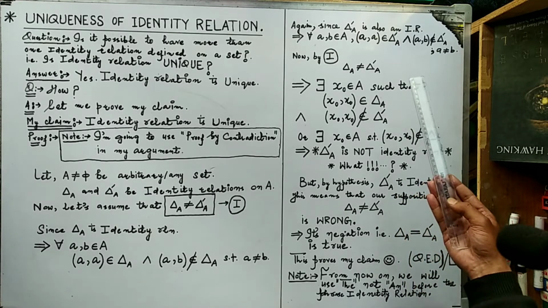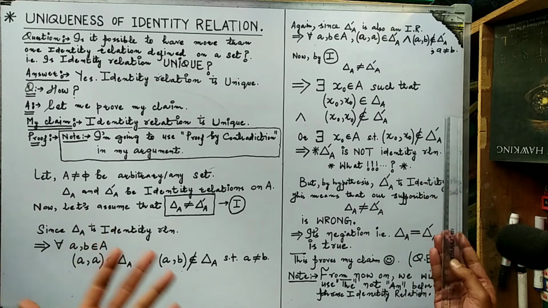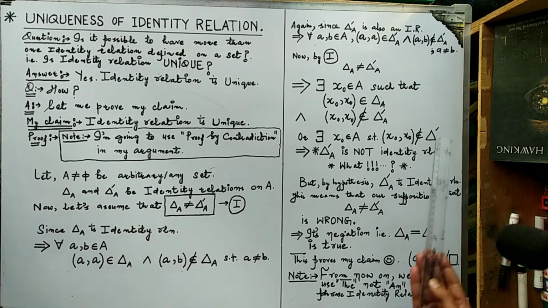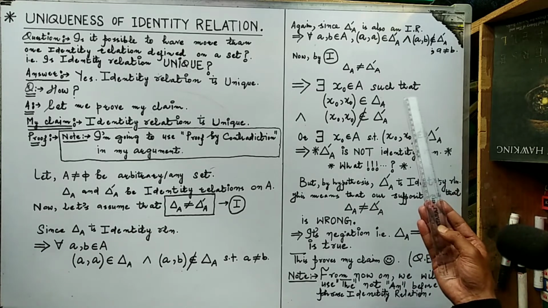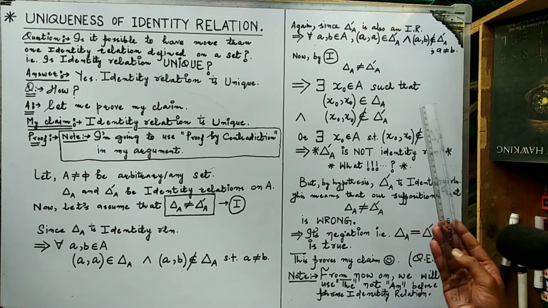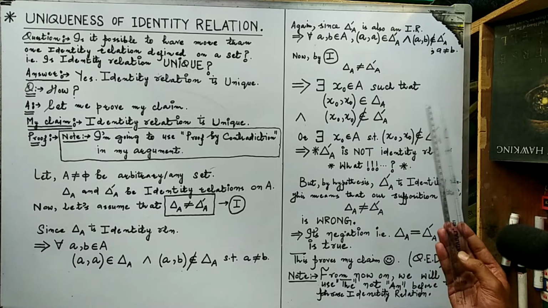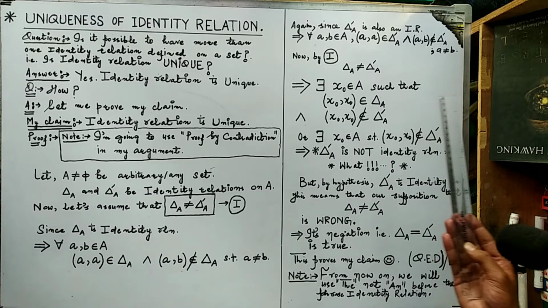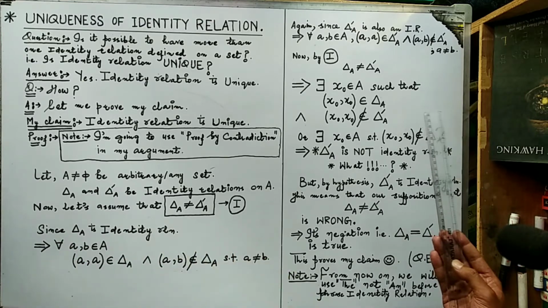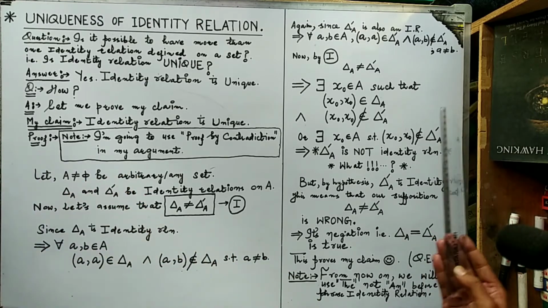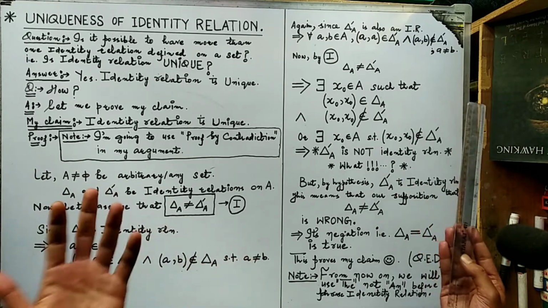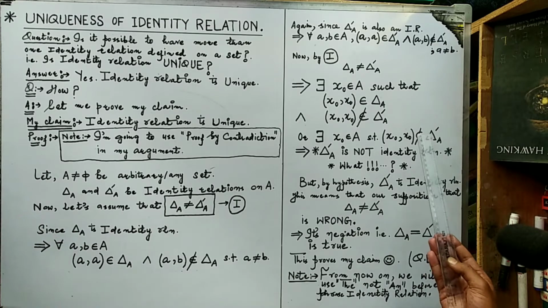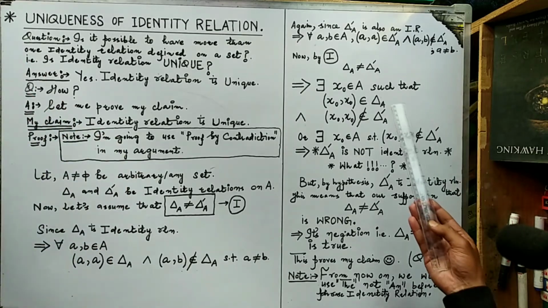Now, by our first supposition, delta A is not equal to delta A dash. And as you know, delta A and delta A dash are relations, and basically relations are themselves sets. What does it imply? It implies that there must be at least one ordered pair in one of the relations delta A or delta A dash which does not belong to the other. Only then is delta A not equal to delta A dash, by the definition of equality of two sets, because relations are themselves sets.